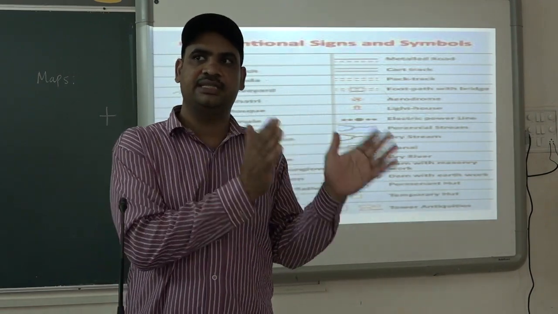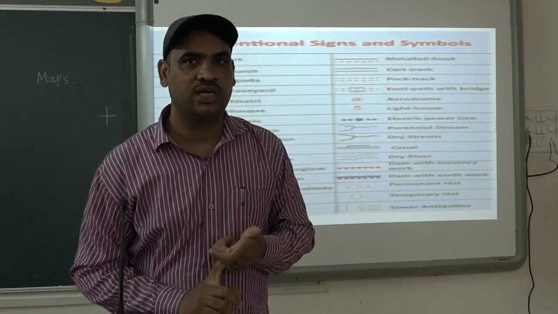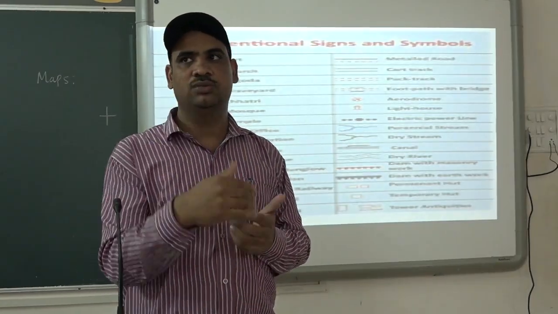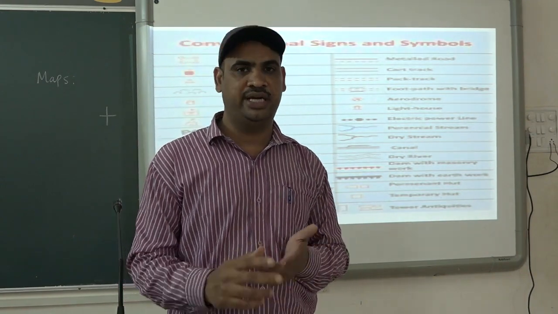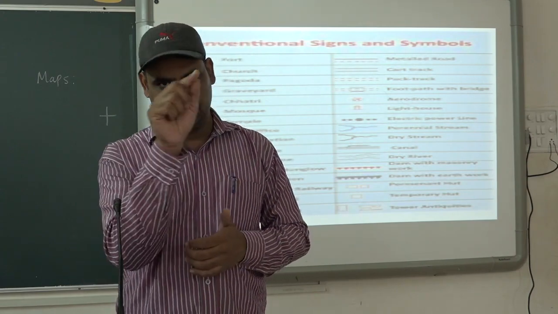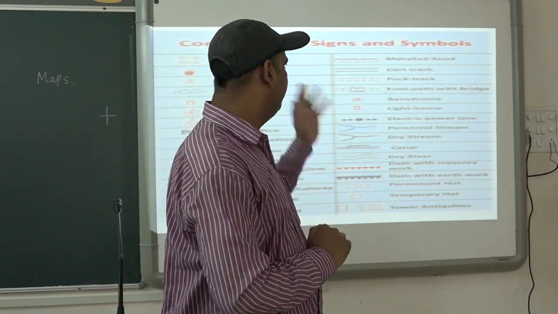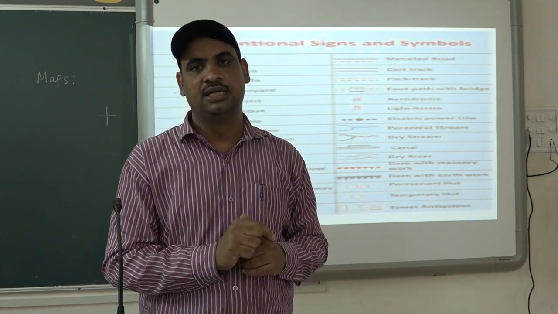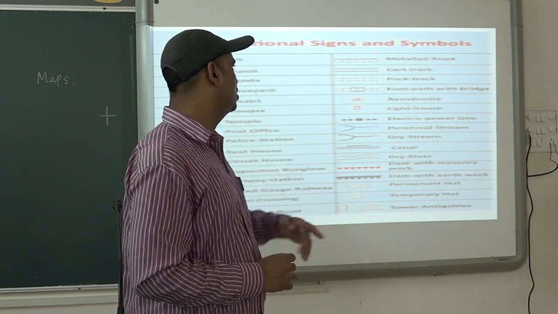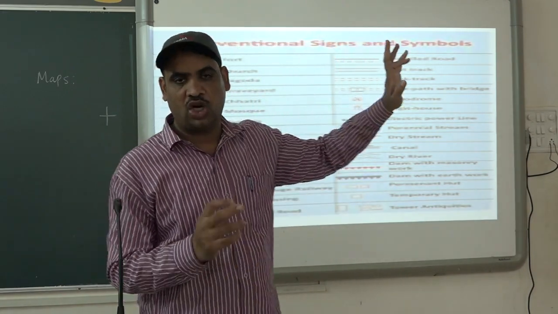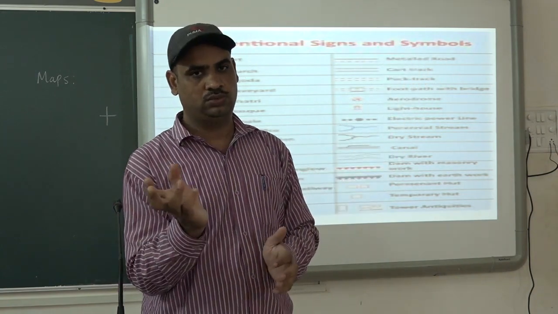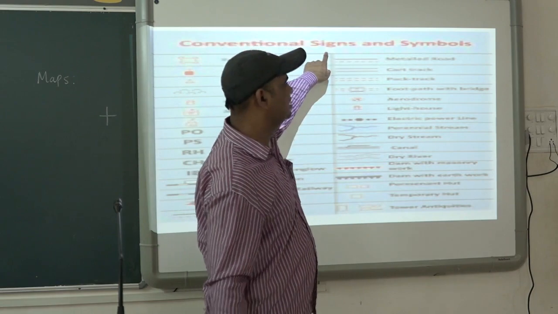So the difference between sign and symbol: in signs, what is included? In signs, different dots are included. Like on the map of India or any country, you must have observed capital cities shown on the map. These can be called signs. Dots are there. Then we have different lines; lines can be called signs. Dots, lines, letters, like a post office, for example, PO. PO or post office is a sign.